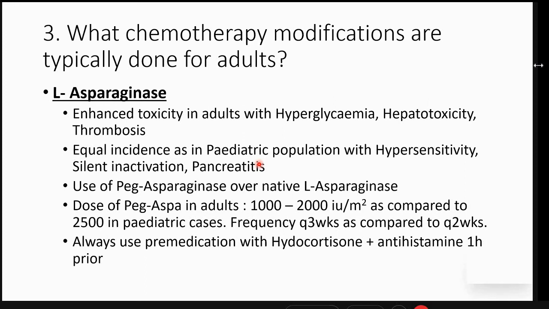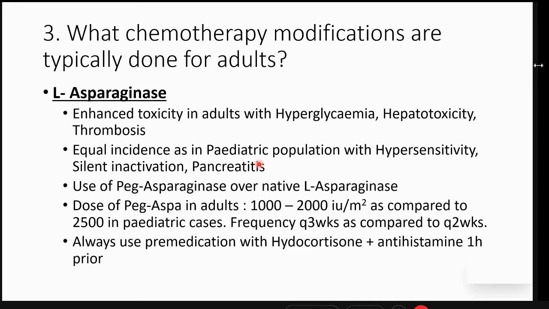Now, L-asparaginase is a very interesting drug. Why? Because there are various protocols, especially like hyper-CVAD. They do not use L-asparaginase at all. The toxicity of L-asparaginase in adults, like hyperglycemia and hepatotoxicity and thrombosis, is much more pronounced than what we see in our pediatric age group.